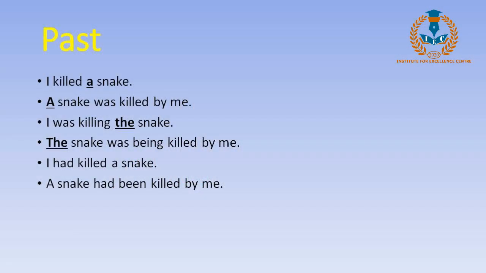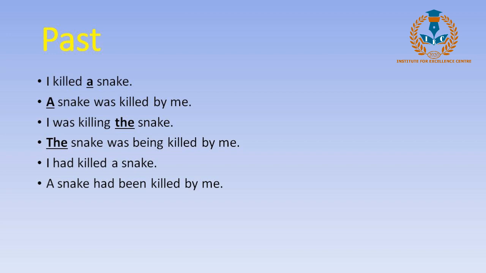So "I killed a snake" will become "a snake was killed by me." "I kill a snake" would have become "a snake is killed by me," but as this sentence is in the past tense, "was" implies that the passive sentence is in the simple past tense.